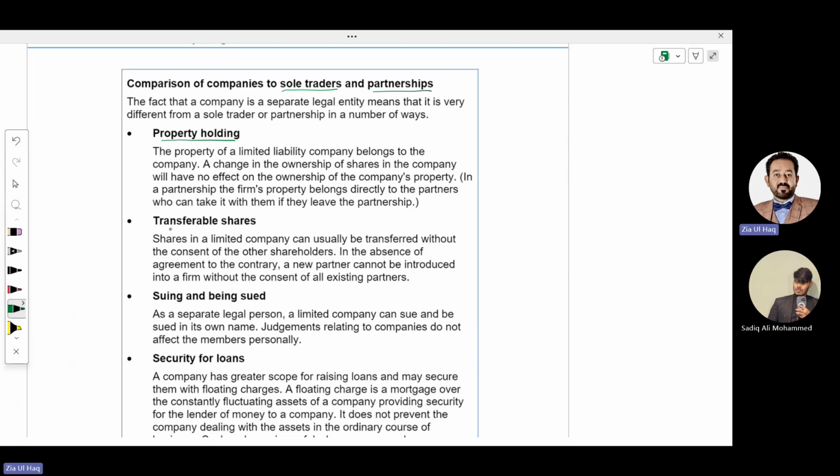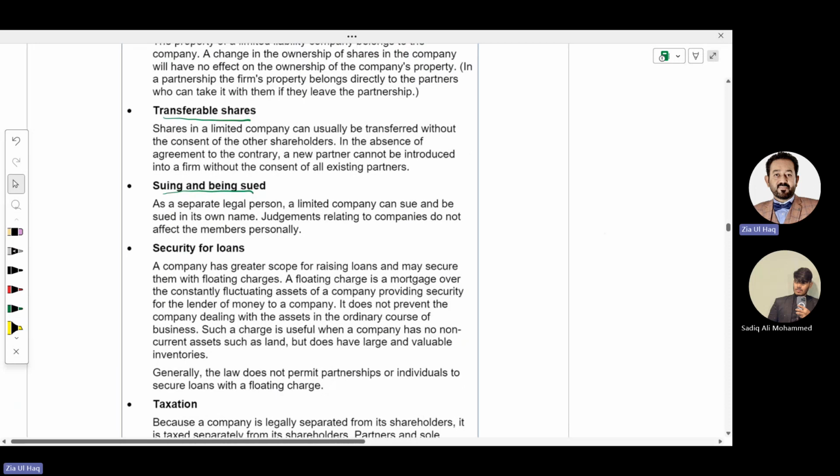In sole tradership, all the money for the business will be provided by one person and he will enjoy all the profit, while in partnership, the money is invested by two or more persons and they all will enjoy the profit. In sole tradership, any party can sue the business with the owner's name, while in partnership, any party can sue the business with the partners' names.